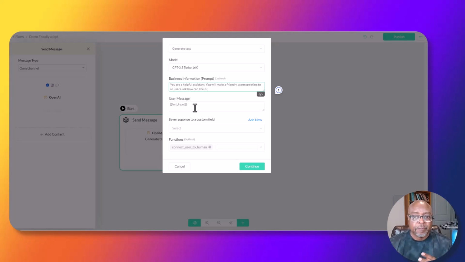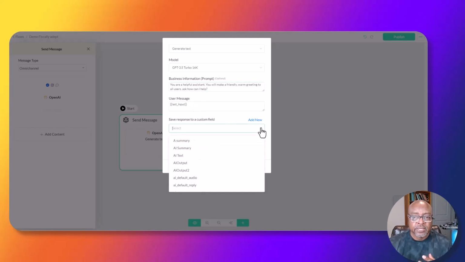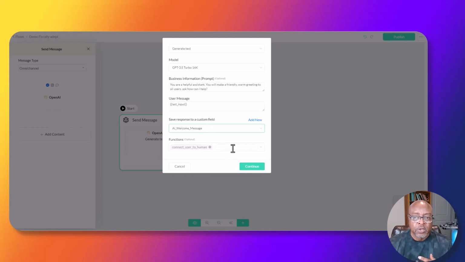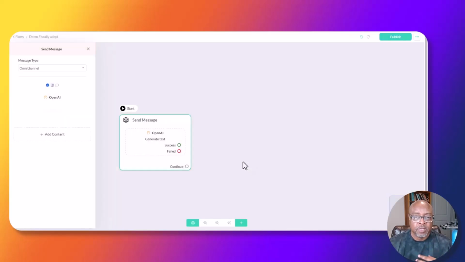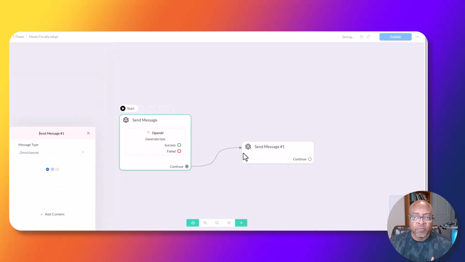Okay, at that point, then the AI will take the message, and then it's got to put it somewhere. Okay, so it's going to put it in AI welcome message. So it's telling it where to save the response to. Right now, there's nowhere to save the response to. I'm going to click continue here, and I'm going to show you what I mean. So right now, we just told the AI what to do and where to put the information. But now I got to tell it where I want to save the information. Okay, where I want to send this message.